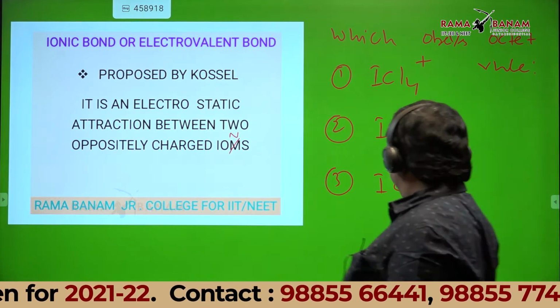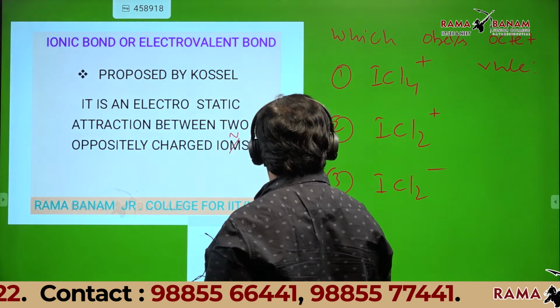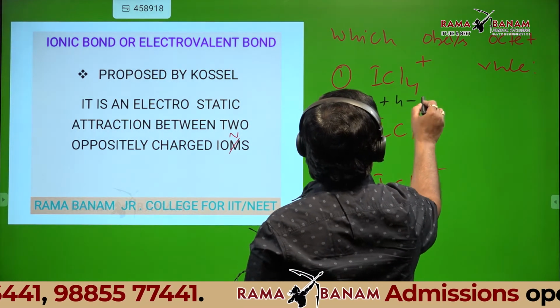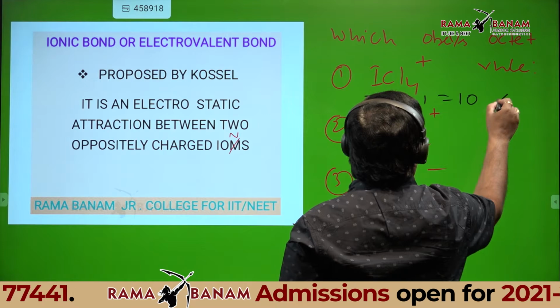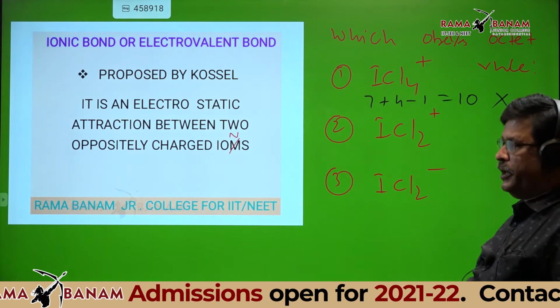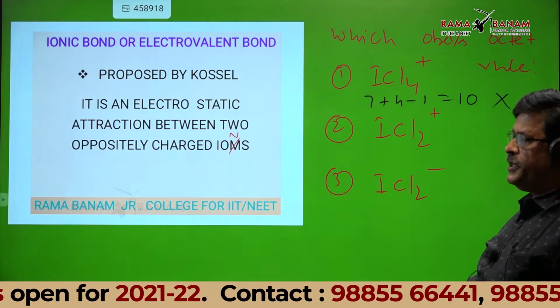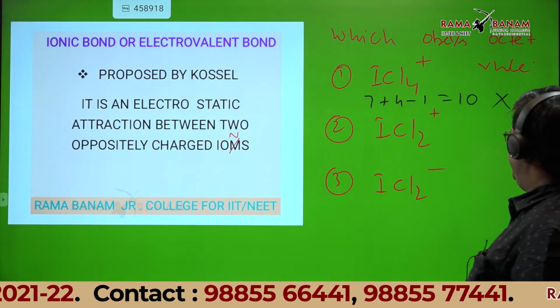Coming to ICl4 plus. For this, 7 plus 4 minus 1, that is 10 electrons. So it disobeys the octet rule. Any doubt? No, sir.